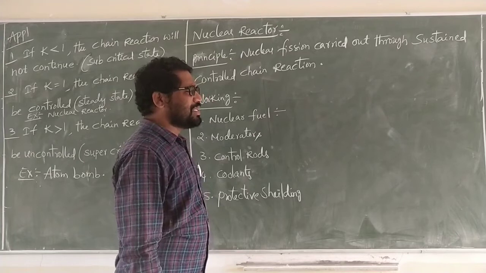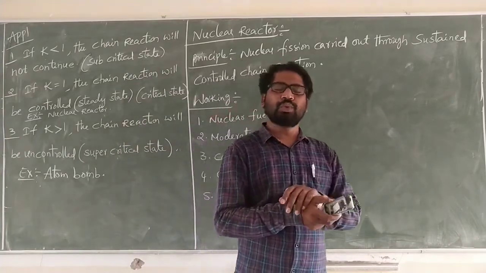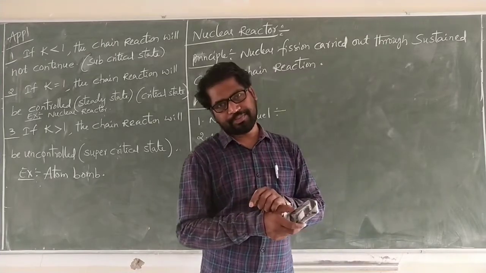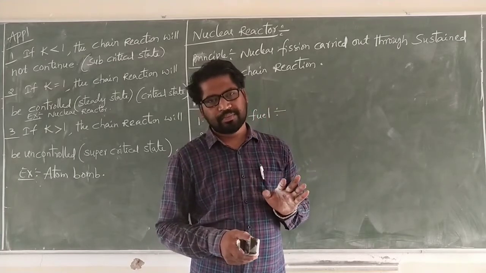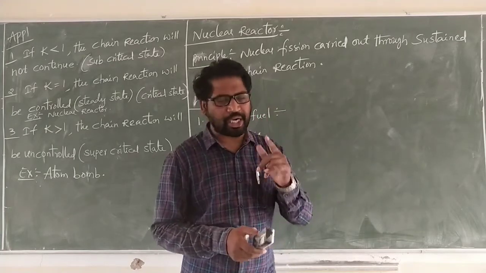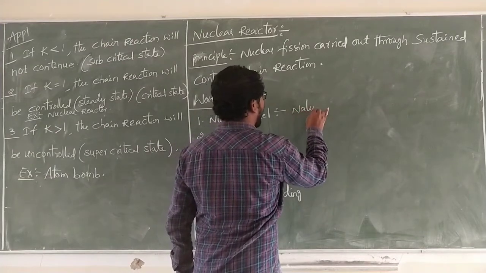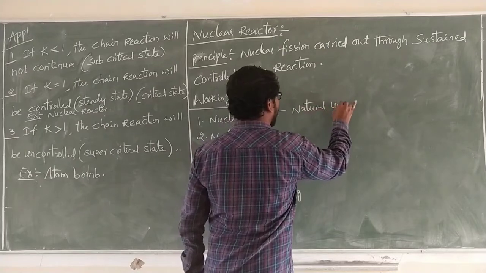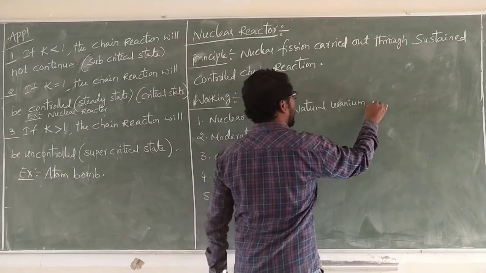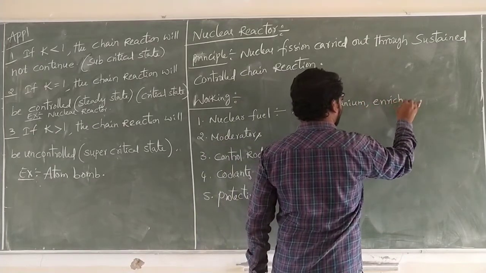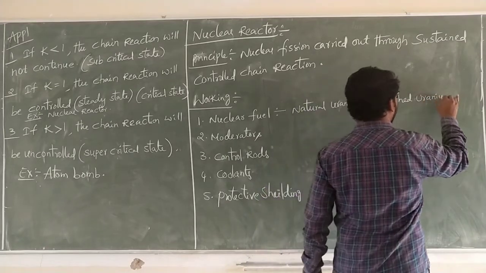To run the system, nuclear fuel is the fuel to continue the chain reaction. The nuclear fuel is fabricated in the form of uranium rods, aluminum rods, cylindrical rods. That is natural uranium, enriched uranium, like that.